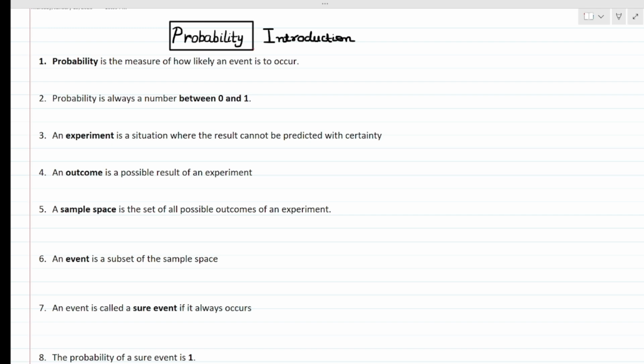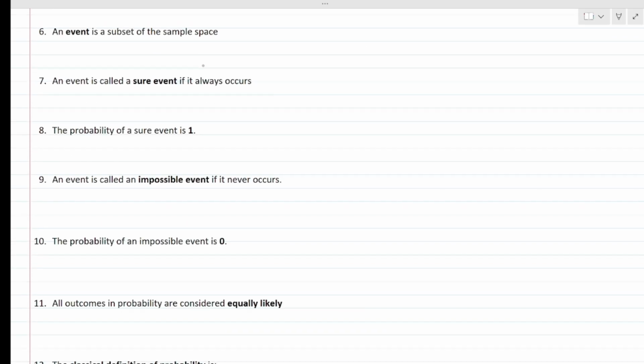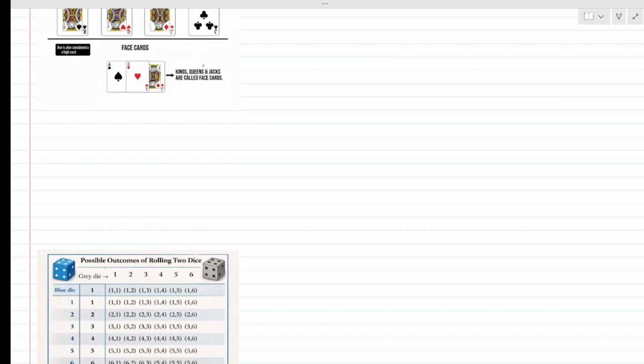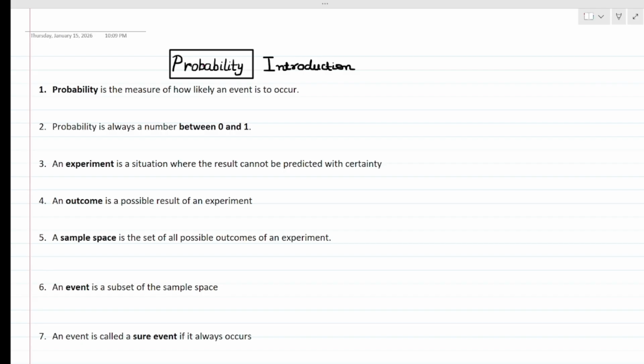Today we are going to learn about one of the most important topics related to standard 10th, which is probability. In this video we are just going to have some introductory information about probability, what probability means, and some MCQ or 1 mark questions. In the next video we will have some questions regarding probability as well. So without any further ado, let's get started with the facts related to probability.